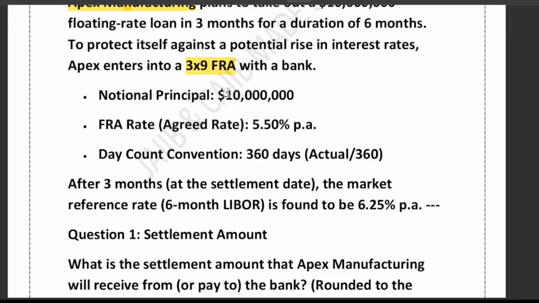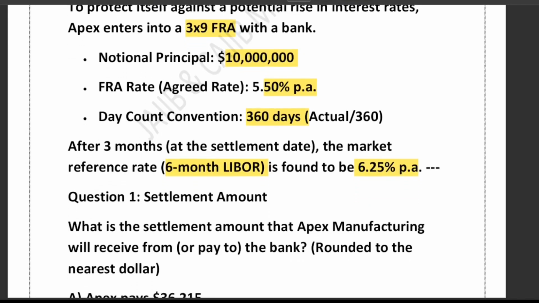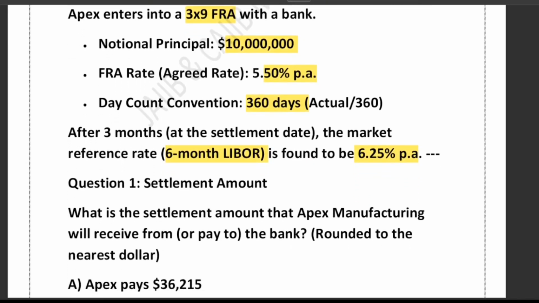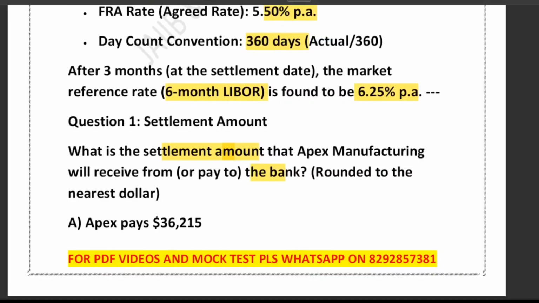Notional principal is the same, because you can see it is 100 lakh, or you can call it 1 crore. The FRA rate they have given is 5.50 percent. Day count convention is 360 days. After 3 months, the market reference rate, which is 6-month LIBOR, is found to be 6.25% per annum. The question asks: what is the settlement amount that Apex Manufacturing will receive from or pay to the bank? You have been asked to compute the settlement amount.